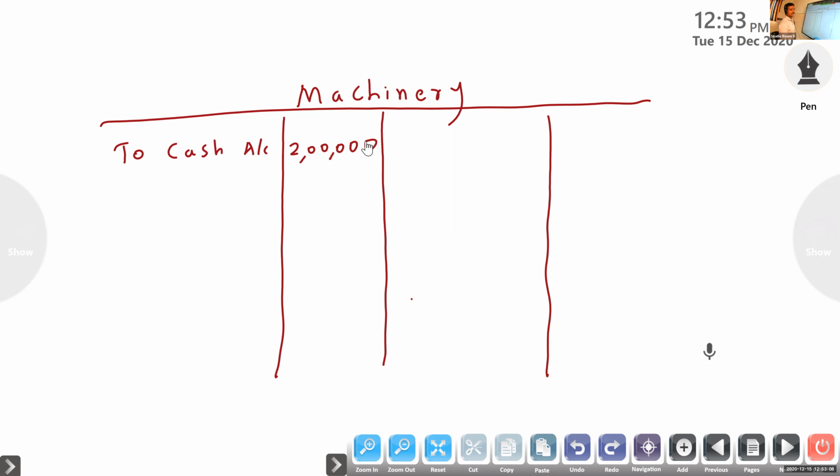Then depreciation. What is the entry? Second entry, depreciation account to machinery. So machinery is credit by depreciation. Suppose 20,000. I'm telling the posting. First entry, machinery account to cash. Second entry, depreciation account to machinery. Atul, how will we post the entry?